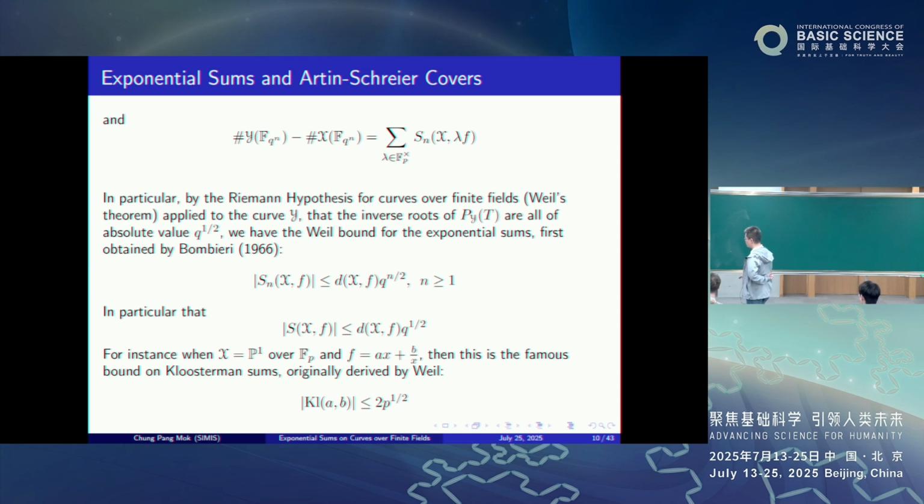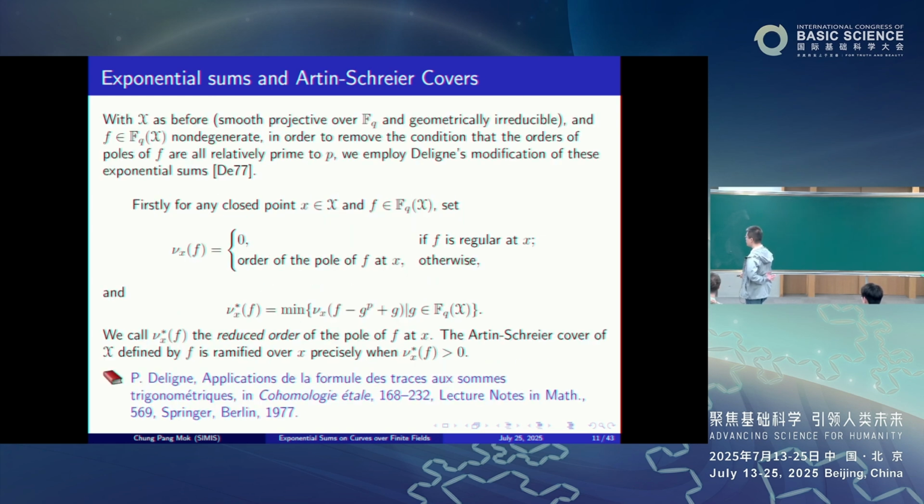recall that in this case, the exponential sum is the classical Kloosterman sum, and the bound that you have here is exactly the famous bound for Kloosterman sums, which was originally proved by Weil. Namely, the absolute value of this Kloosterman sum is less than or equal to 2 times the square root of p.